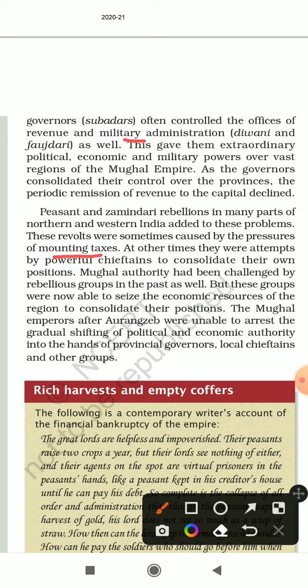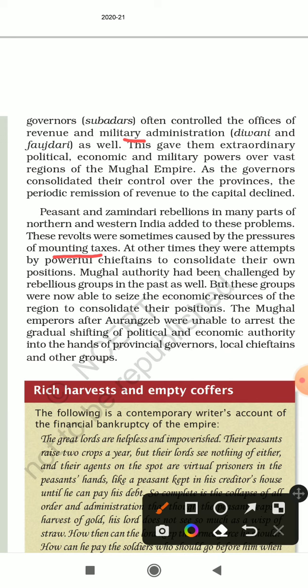Even if they were not earning anything, they had to give the tax, because of which they were protesting. At other times, there were attempts by powerful chieftains to consolidate their own position. So basically, what started happening was that these powerful people started taking control of one place. They started consolidating their own position. If they were given Bengal, or someone was given South India, then they took over there, a permanent takeover.